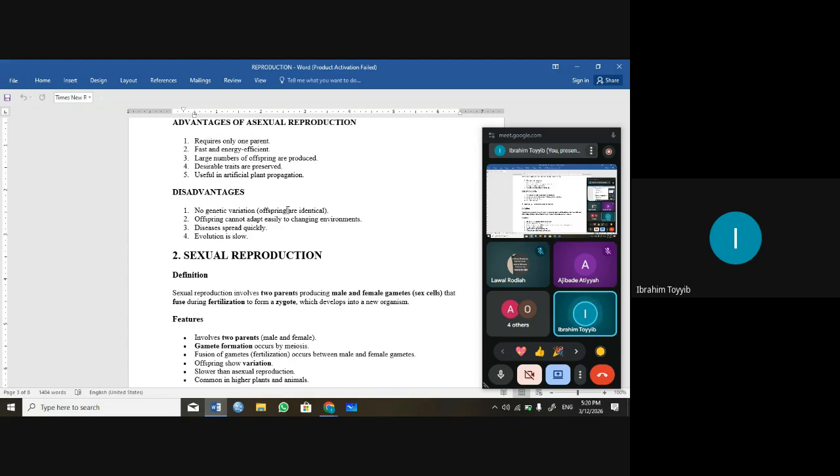So we can have someone that is dark give birth to someone that is light in complexion. Maybe that person has the recessive gene for light complexion in the body. So when someone that is dark gives birth to someone that is light in complexion, that shows there is genetic variation.